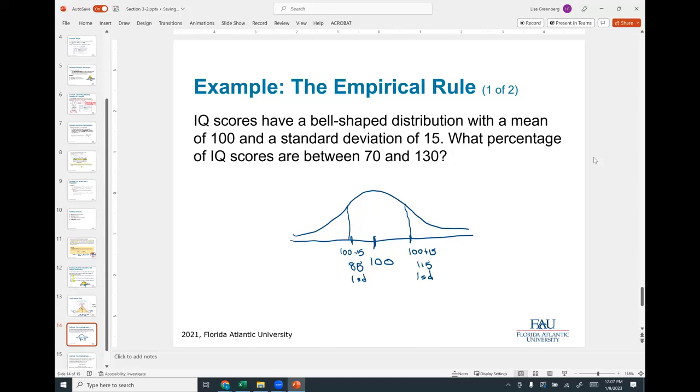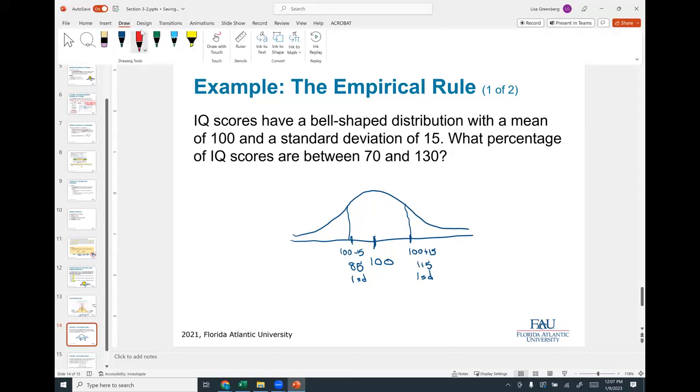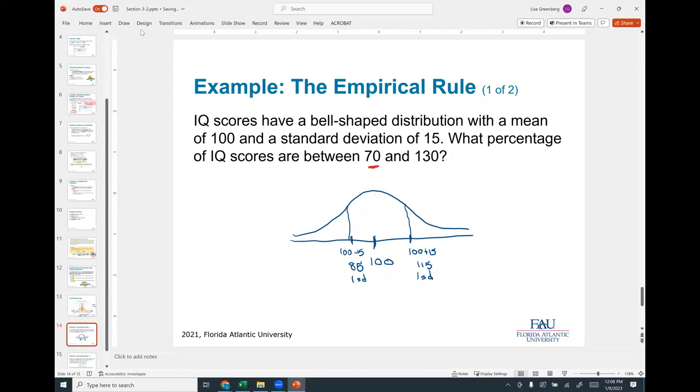What I want to do is show you how to find it if it's not exact. So I could do it to either side. If I have 100 minus 70, that equals 30. So that's the difference between the values.